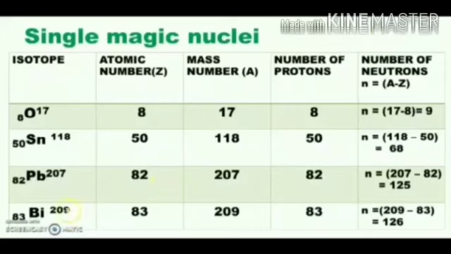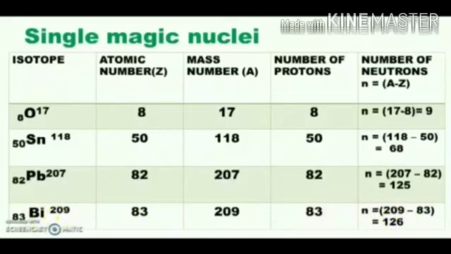See another example, bismuth-209. The atomic number is 83 and the mass number is 209. The number of protons present in the bismuth-209 nucleus is 83. This is not a magic number, but the number of neutrons in the nucleus is 126, which is a magic number. So bismuth-209 is stable.